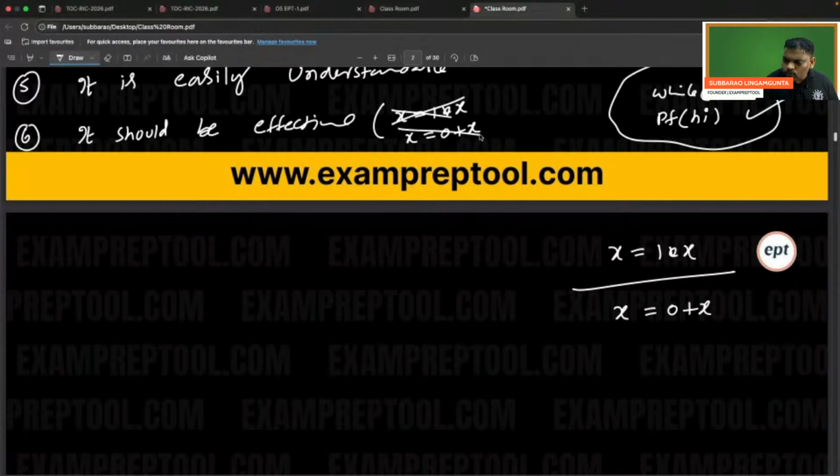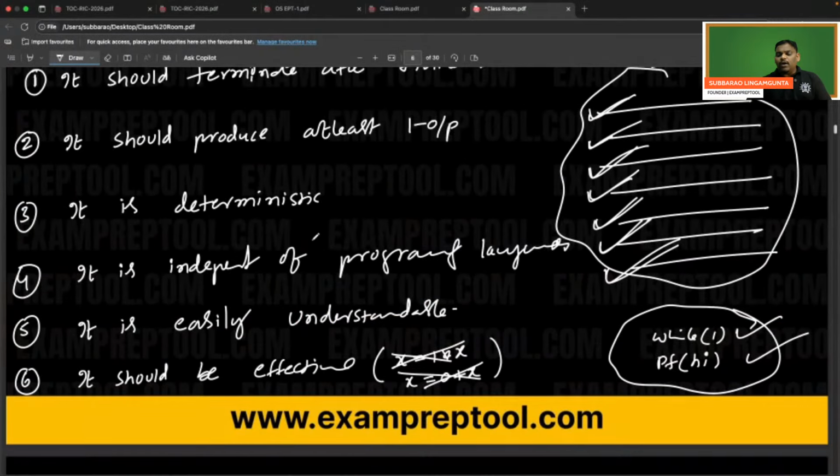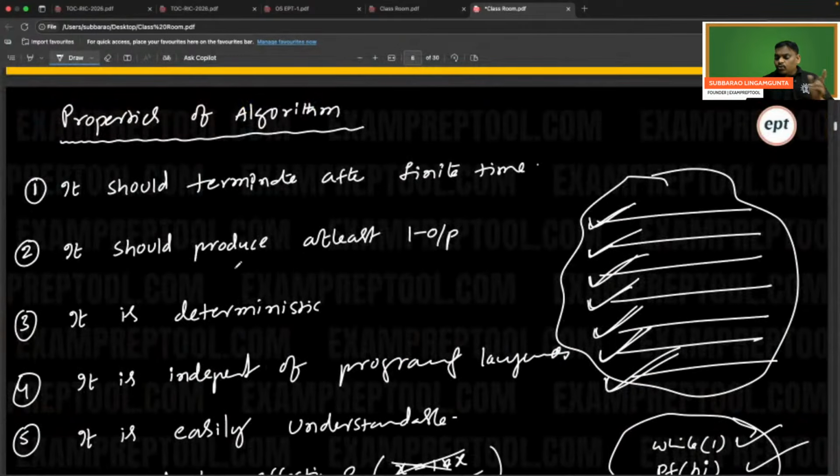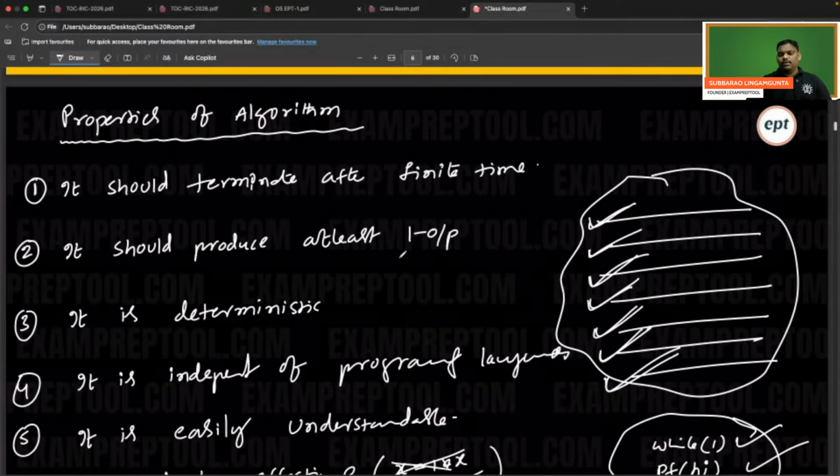So algorithm should be effective. Those people who are saying constraint should be satisfied: if it is not satisfying, how is it right? How is it output? Yeah, I am getting what you are saying. It should produce at least one output. When can I say something is output? Whichever is satisfying our conditions. Thank you, Shanti. Whatever you are saying, I understood.